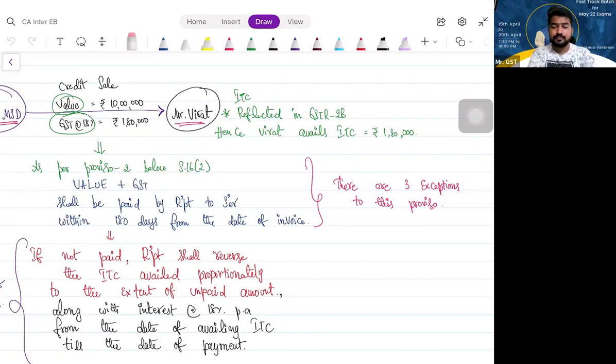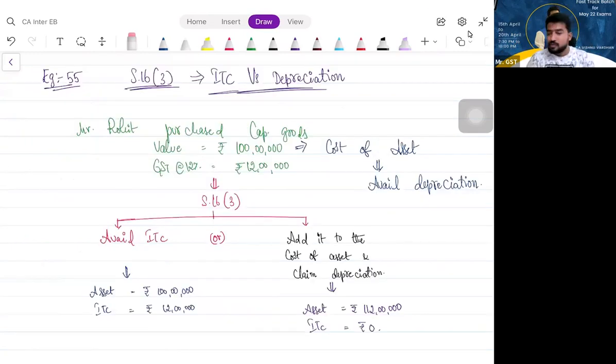Right? So fine, we are done with section 16, subsection 2. Hope you all are clear with that. So let us proceed with the next subsection, section 16, subsection 3, a very small subsection.